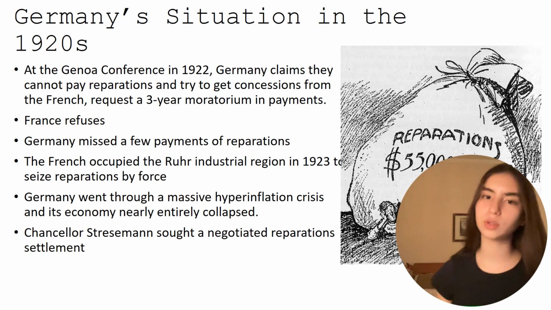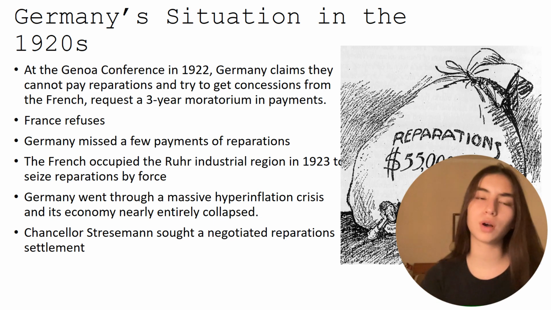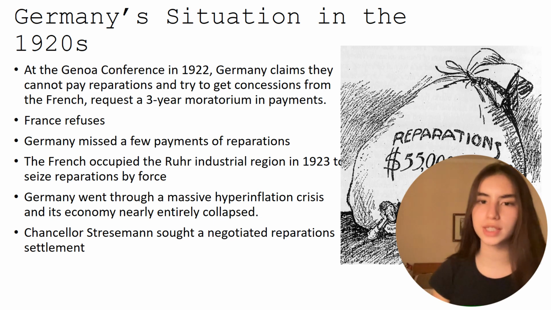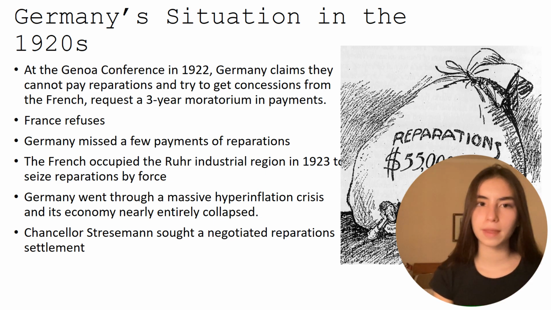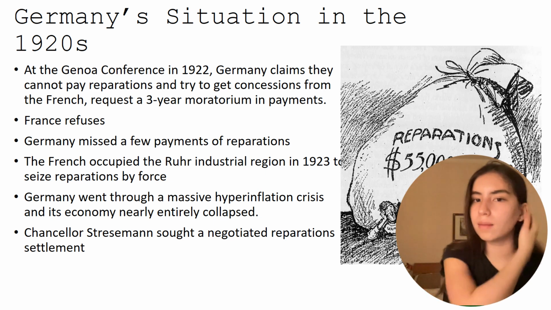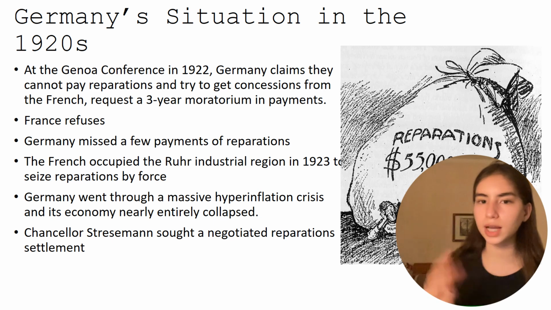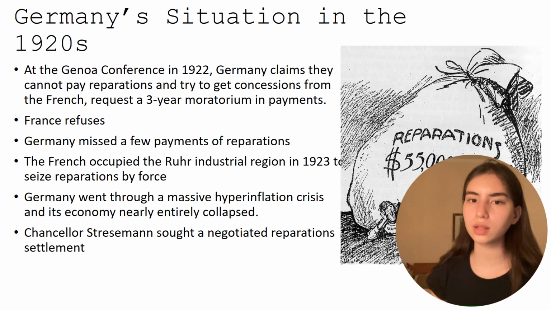Before we talk about the Dawes and Young plans, it's important to understand Germany's situation in the 1920s. At the Genoa Conference of 1922, Germany claims that they cannot pay reparations, that they're physically unable to after the war, and they try to get concessions from the French. Specifically, they request a 3-year moratorium on payments. A moratorium is basically a break, so they request to take a break from paying the reparations for 3 years. France refuses to grant this, and as a result, Germany, which still claims they cannot pay, misses a few of the payments. I think they missed 2 or 3 payments.